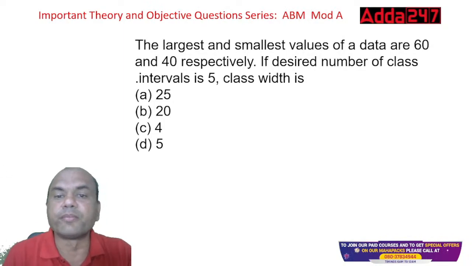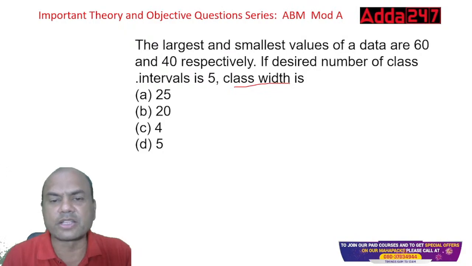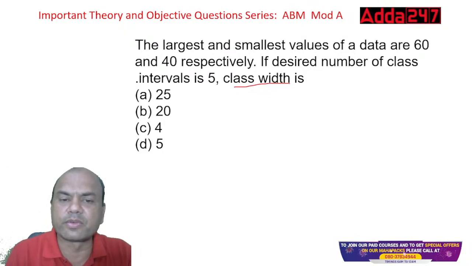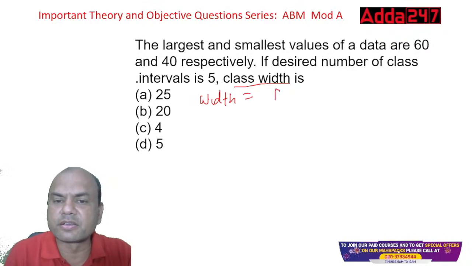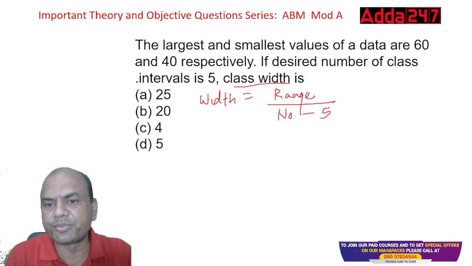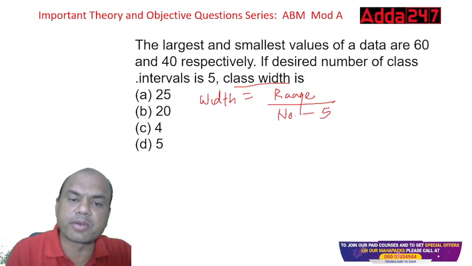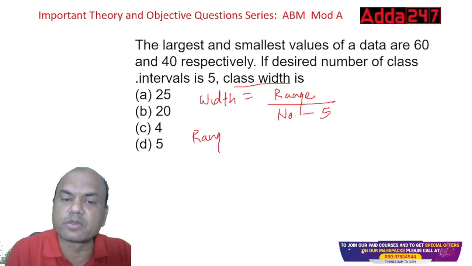Okay, so class width is required. How to find out the class width? I'll give you a simple formula. Width equals range upon number of classes. What is the number of classes? This is simple, 5. But what is the range? Always remember, range means the highest minus lowest.